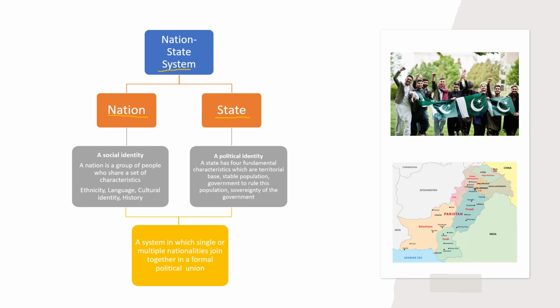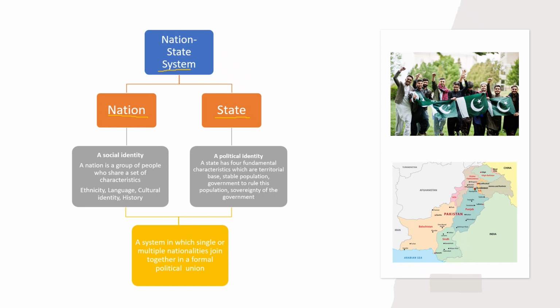Then another example, the people of India. The people of India are also a nation. They have same ethnicity, same language. Their language is Hindi. Their cultural identity is Hinduism. They derive their culture from Hinduism. Then they have same history. So yes, we can say that Indian people are also a nation. Then China, then USA, all these. This is the definition of a nation.